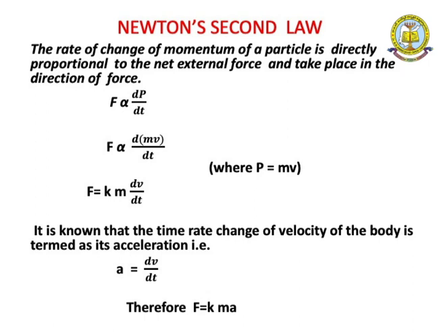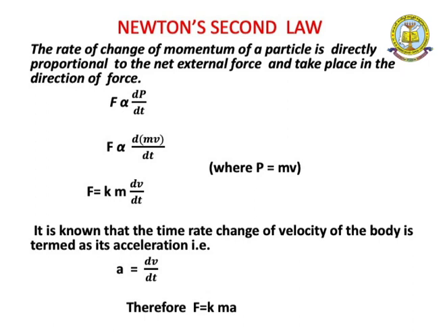Now, what is momentum? Momentum is the product of mass and velocity, that is, P is equal to mv. So F is proportional to d by dt of P, which is mv. So F is equal to k into m into dv by dt, where m is the mass and k is a constant. The time rate of change of velocity of a body is termed its acceleration, that is, a is equal to dv by dt.